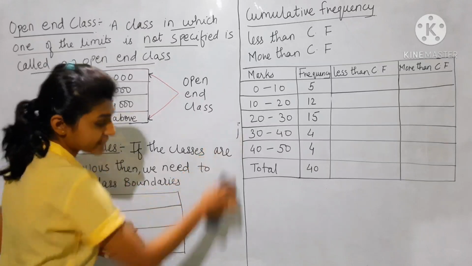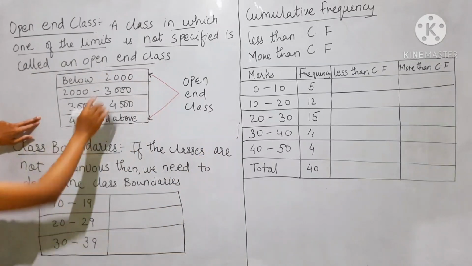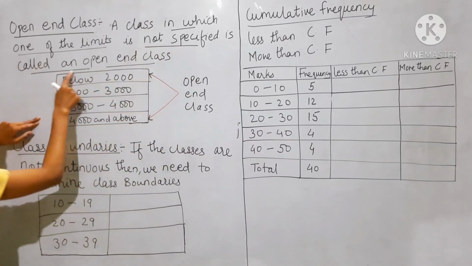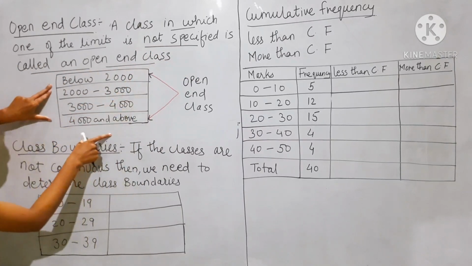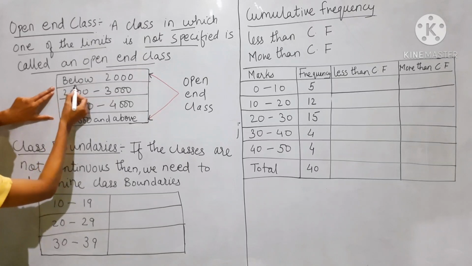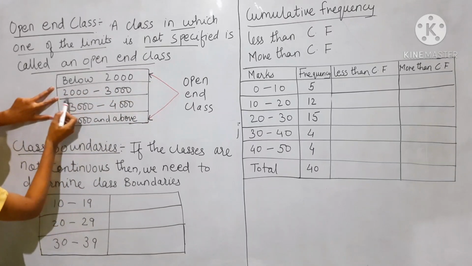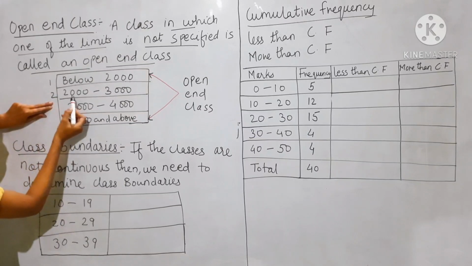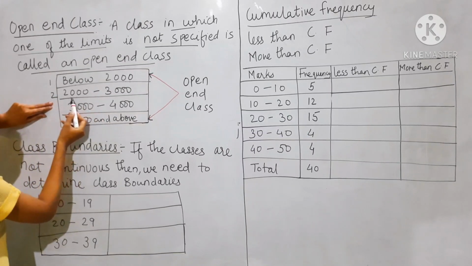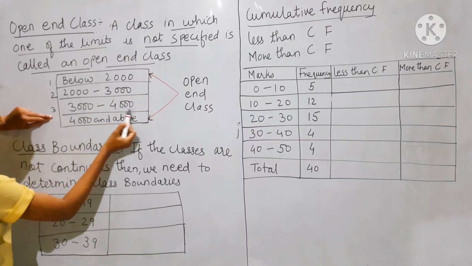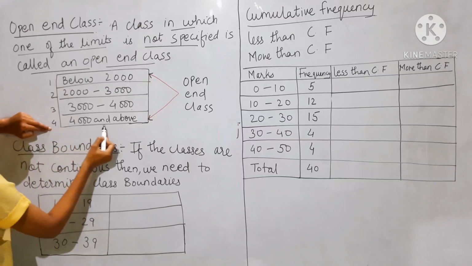A class in which one of the limits is not specified is called an open-end class. Now you can see this example. The first class is below 2000, the second class is 2000 to 3000, the third class is 3000 to 4000, and the fourth class is 4000 and above.